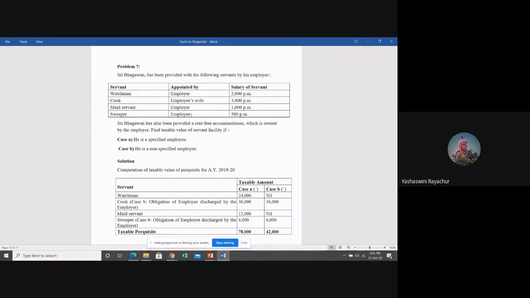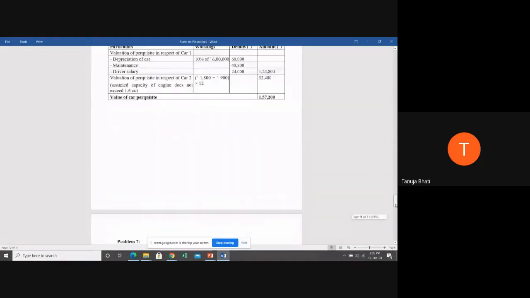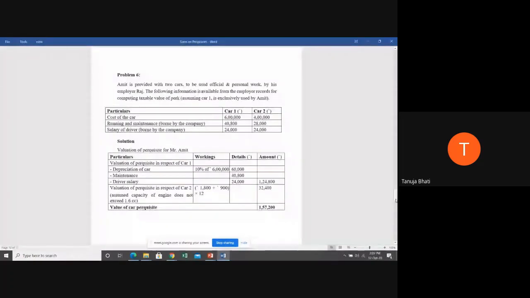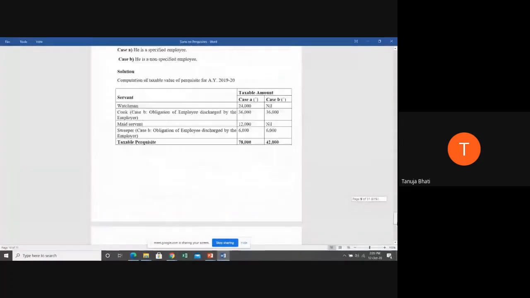Yes, ma'am. Okay. So today we have seen the provisions on taxability in the case of all the employees. Exempt situations I have not taken, because obviously no working is required directly. You have to take 100% nil in the outer column. And we have seen motor car, which is very important. The remaining three sums on motor car I will deal with in the next class, students. Unique problems I have covered.